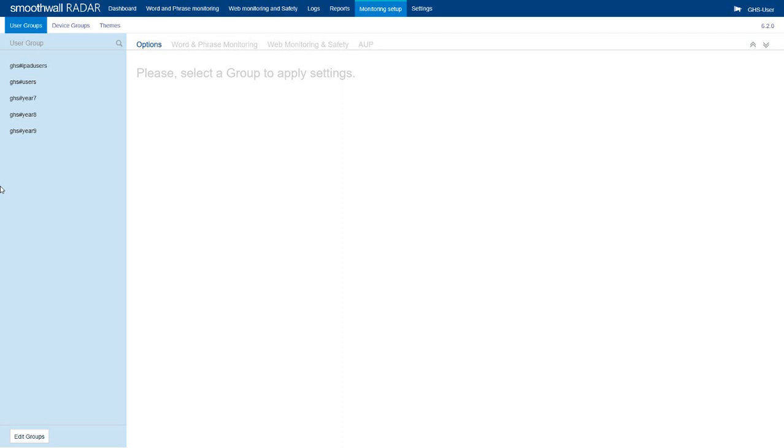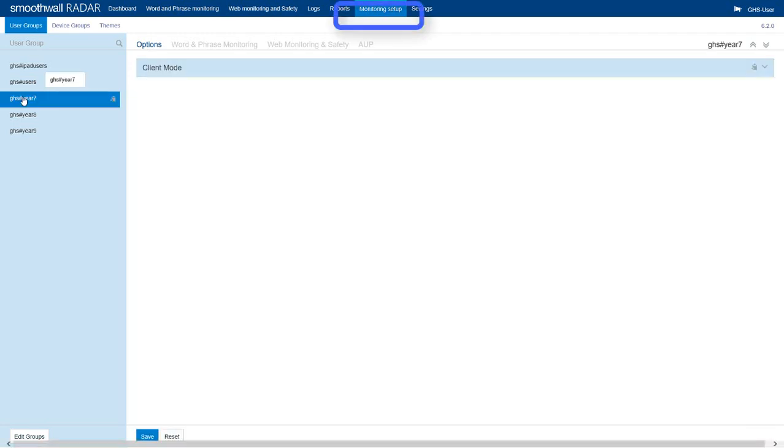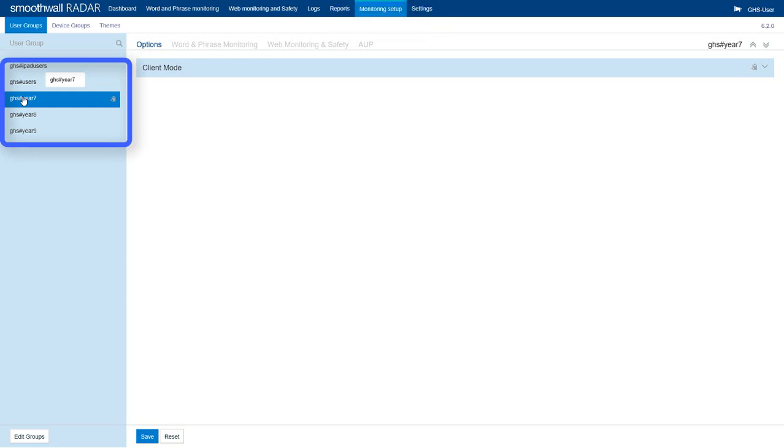We will now use the Radar portal to configure the AUP settings. Note that a view-only monitor user type does not have the permission to do this. Select Monitoring Setup and the selected user group for which settings should be viewed or modified. Note that device groups may also exist for your site, but are rarely used to set configuration options.